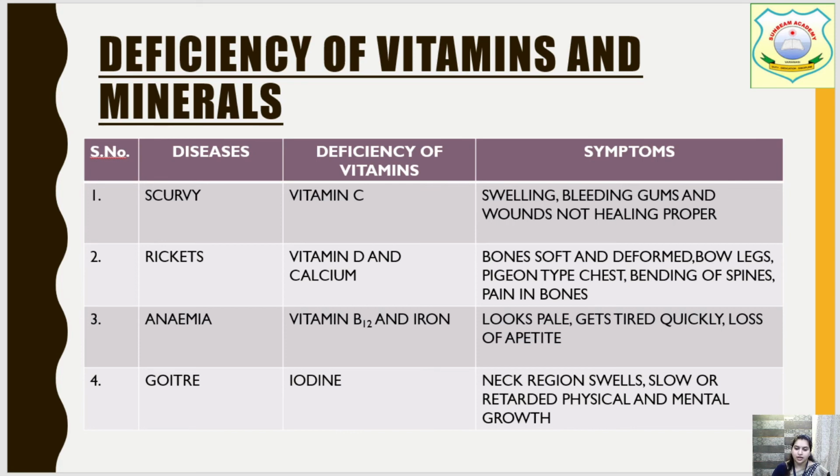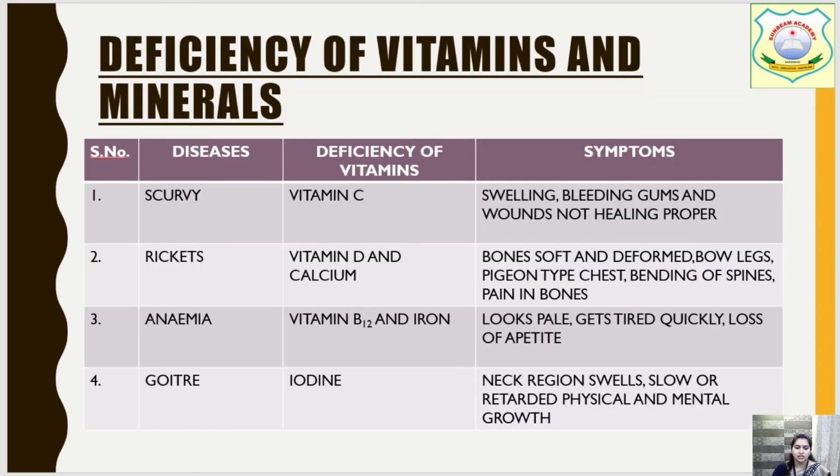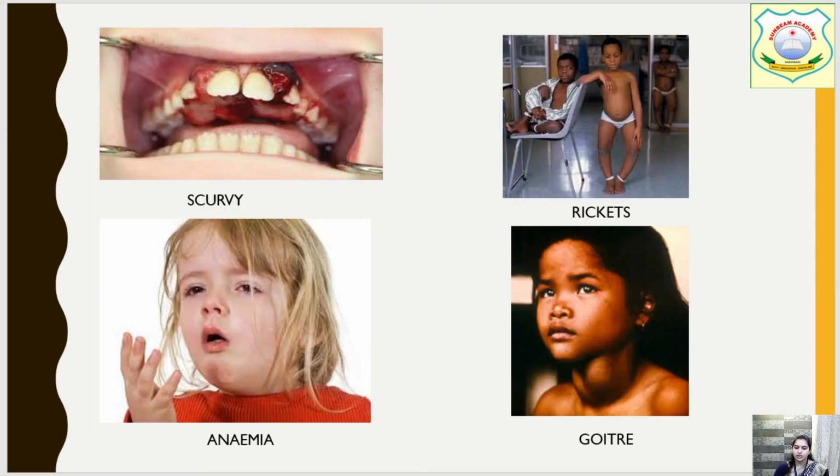Now anemia occurs due to the deficiency of vitamin B12 and iron. So the person or the child is very pale, very dull, always suffering from fever and sneezing and everything. So they catch illness quickly. Okay, now goiter, we know it is due to the deficiency of iodine. Now how can it be corrected? If we take a proper amount of iodized salt. So what is goiter? In goiter, see this, the neck gets swollen, basically the thyroid region gets swollen, so that is called goiter. Getting my point? So these are the diseases.